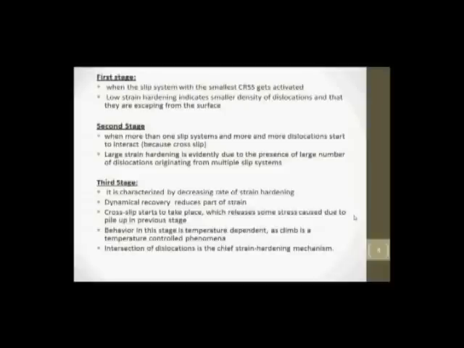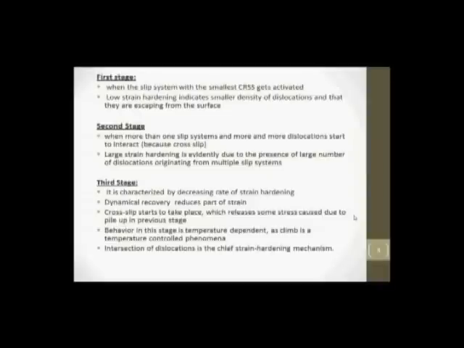Let us now come to stage 3. It is already evident by this stage that there is a sharp decrease in the shear stress required to cause further deformation. What is the reason behind this decreased rate of strain hardening? The processes occurring during this stage are often called dynamic recovery. In this region of the flow curve, the stresses are high enough so that the dislocations can take part in processes that are suppressed at lower stresses.